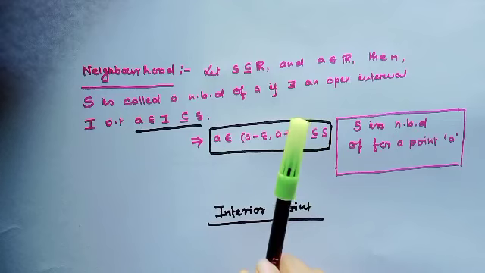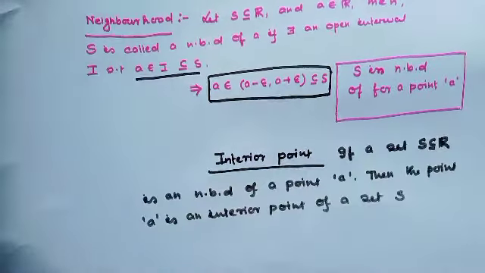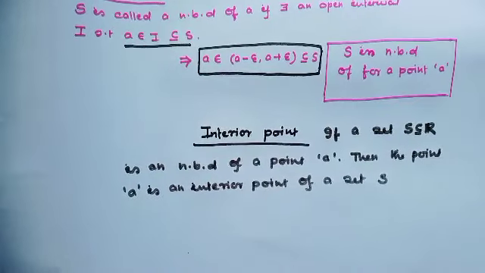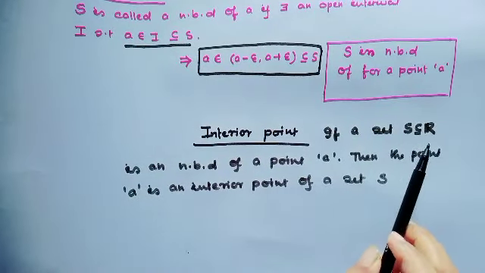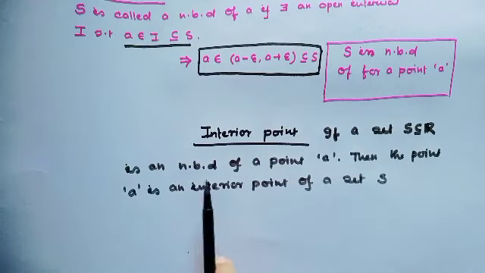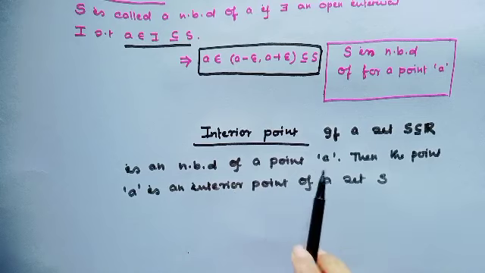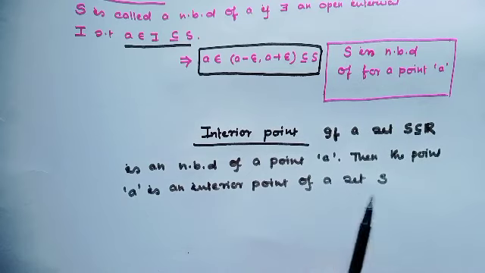Okay, are you getting my point? Well, let's see the definition of interior point. If a set S subset of R is a neighborhood of a point a, then the point a is an interior point of the set S.